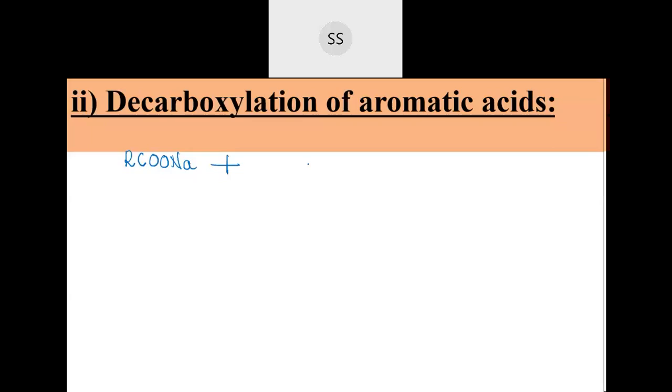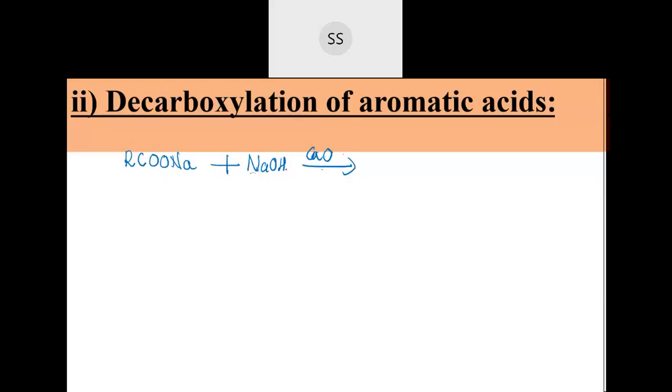See, RCOONa, salt of carboxylic acid, was taken and made to react with soda lime. What was soda lime? Soda lime was sodium hydroxide with calcium oxide. This reaction we have done, and if you remember, I told you calcium oxide was just added because sodium hydroxide is quite hygroscopic in nature, just to eliminate the moisture, so that sodium hydroxide does not absorb moisture and lose its efficiency. Together they are called soda lime.